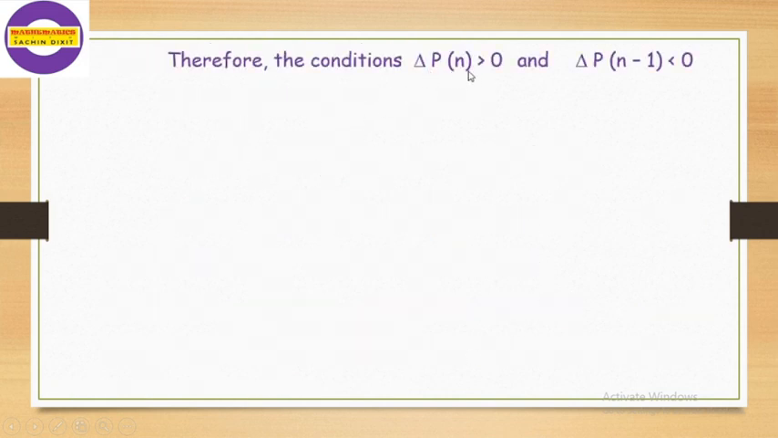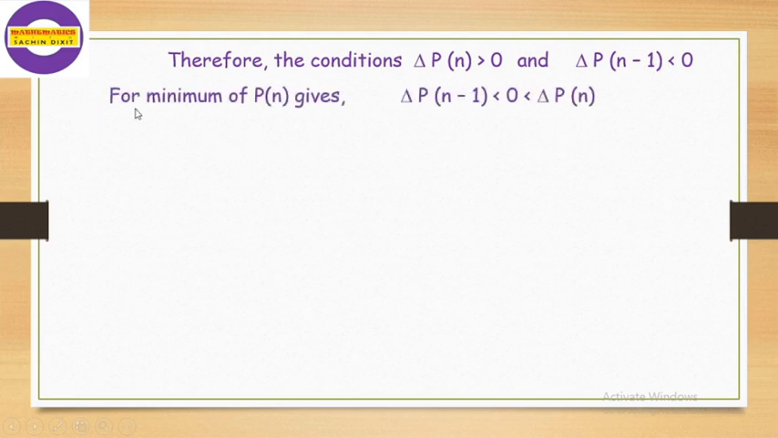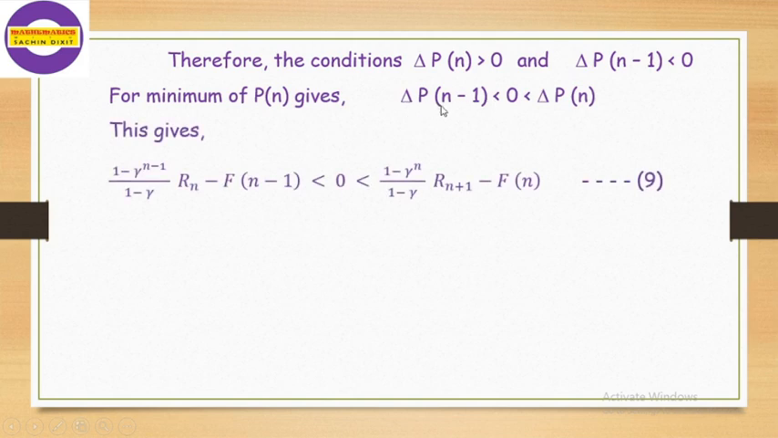Therefore the conditions are del Pn is greater than 0 and del Pn minus 1 is less than 0. These two conditions we have stated previously. This value is less than 0 and this value is greater than 0. So for minimum, del Pn minus 1 is less than 0, less than del Pn. Now we put the values of del Pn minus 1 and del Pn. We get this. We put these values, meaning we have to put the square brackets in the formula of del Pn minus 1 and in the formula of del Pn. We get expression 9.